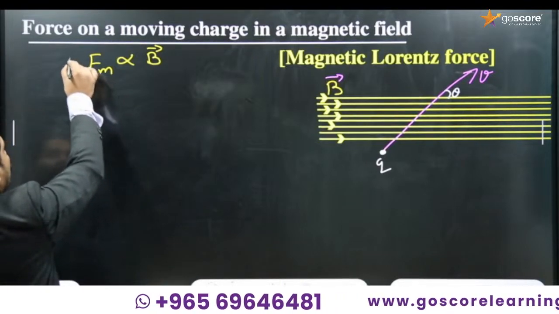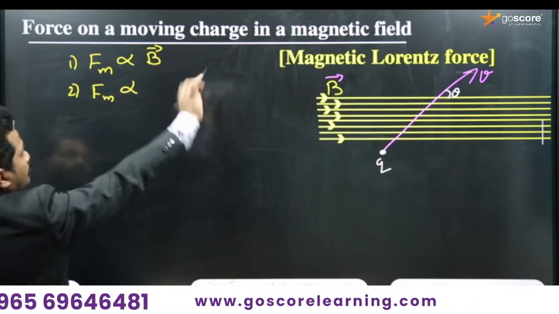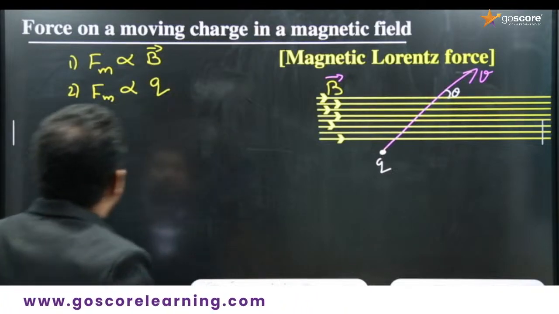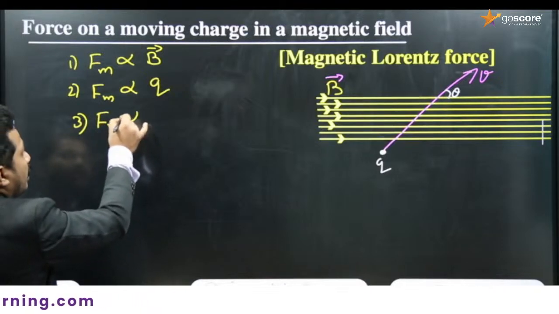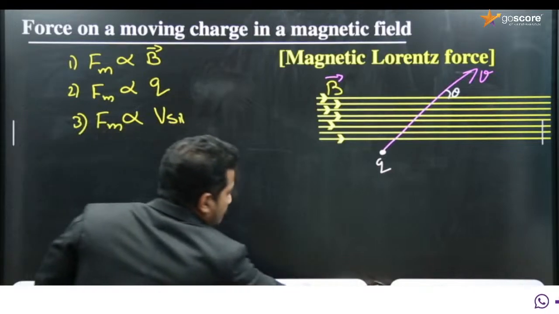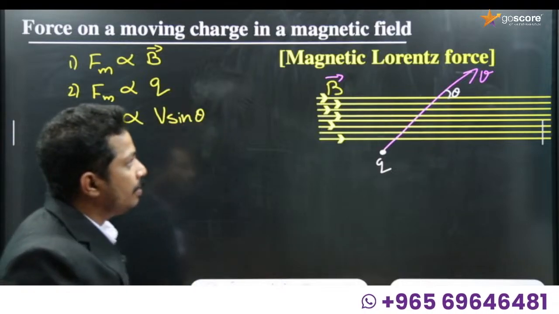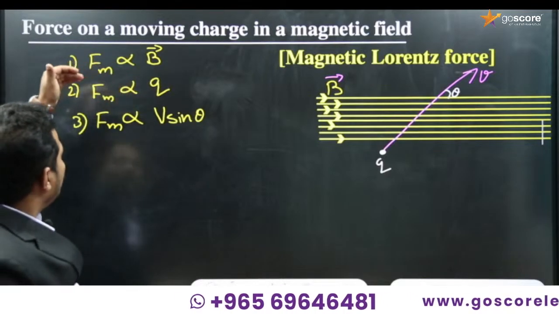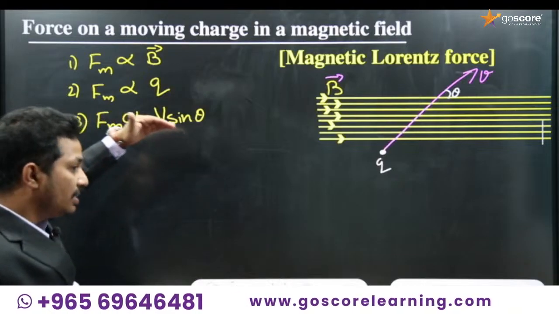Second, this Lorentz force is proportional to the magnitude of charge Q. And third and last, the magnetic Lorentz force is proportional to v sin theta, the sine component of the velocity. So the magnetic Lorentz force is proportional to B, proportional to the charge, and proportional to v sin theta.